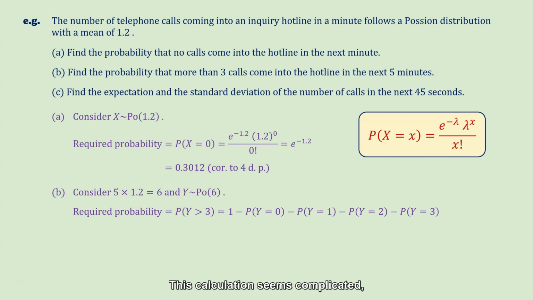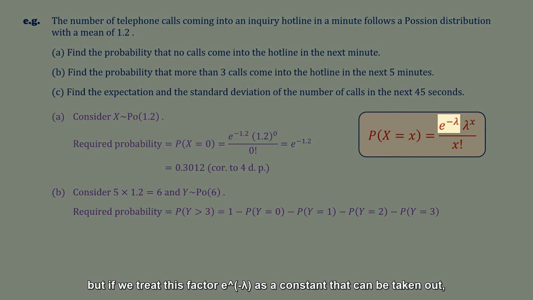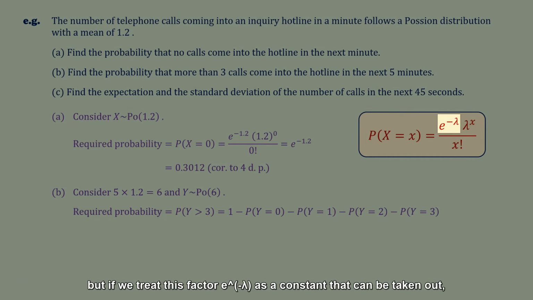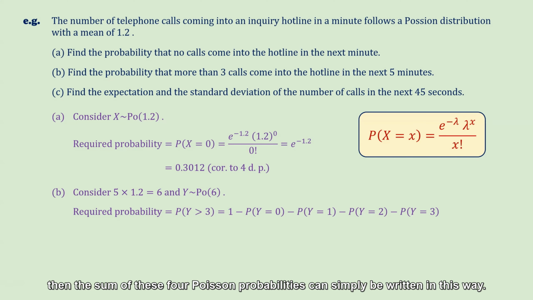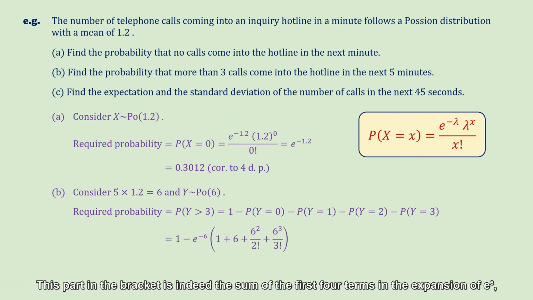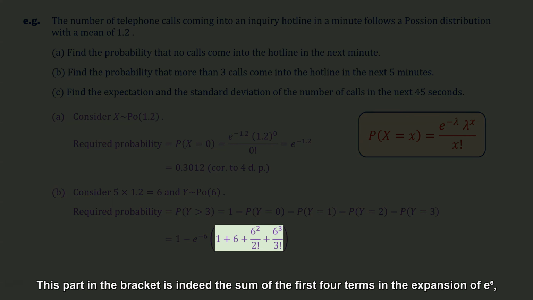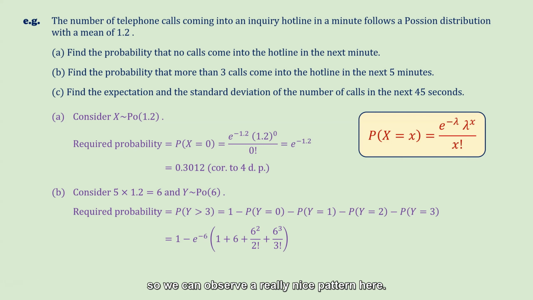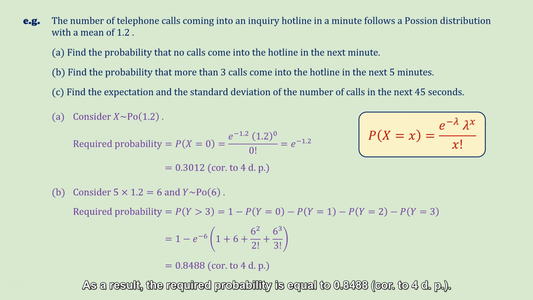This calculation seems complicated, but if we treat this factor e to the power minus lambda as a constant that can be taken out, then the sum of these 4 Poisson probabilities can simply be written in this way. This part in the bracket is indeed the sum of the first 4 terms in the expansion of e to the power 6. So we can observe a really nice pattern here. As a result, the required probability is equal to 0.8488, correct to 4 dp.